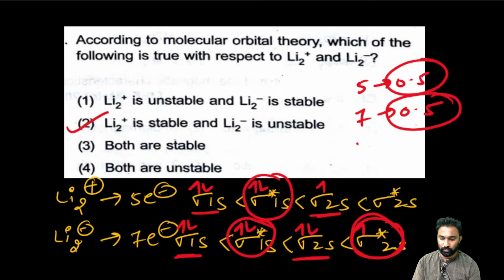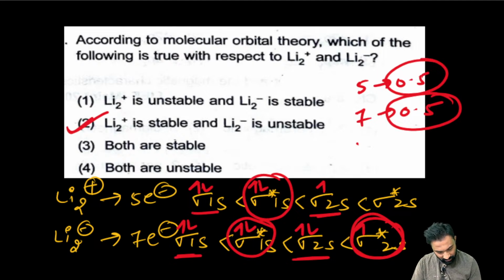Option number 2. Is it clear? You have to cross check in which the less antibonding electrons we are having. Clear? Right, Li2 plus is more stable.